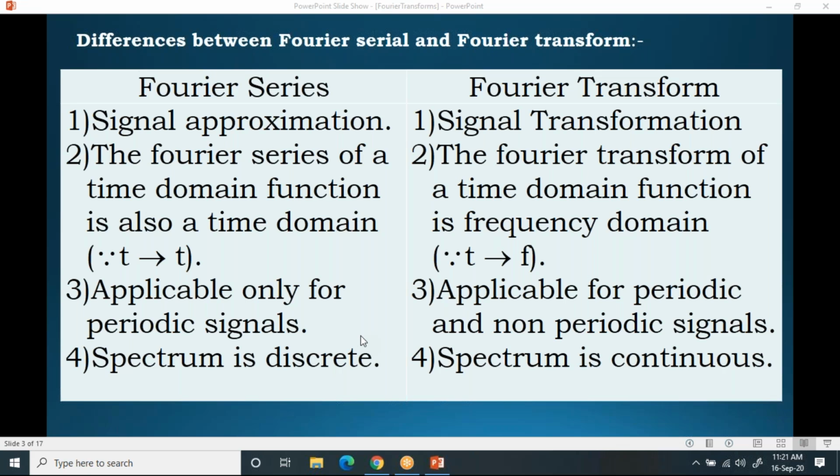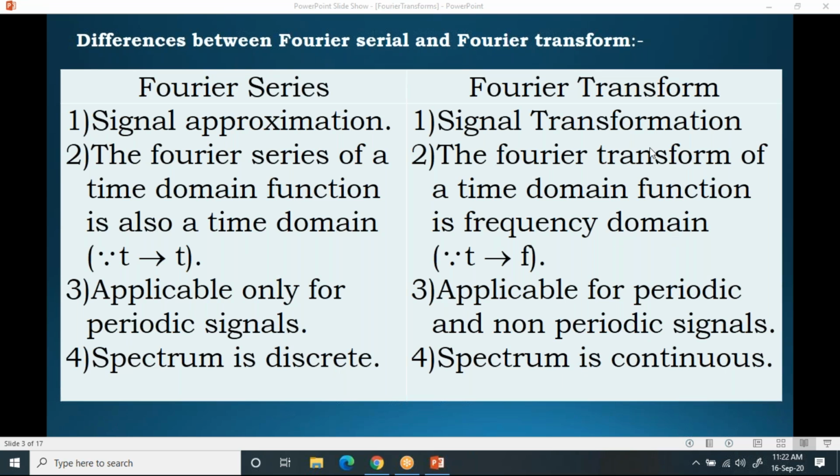So if we use Fourier series, if I want to minimize the error, if I want to approximate the actual signal with the approximated signal so that they are better fitted, then I need to go for n number of components. And if I use all the n number of components, then I can say that the error becomes very less. So for that, we use Fourier series. This Fourier series is basically of two types: trigonometric Fourier series and exponential Fourier series. For trigonometric Fourier series we have one formula, and for exponential Fourier series we have another formula. The amplitude and phase spectra also have formulas, and all those things we discussed in the previous classes.